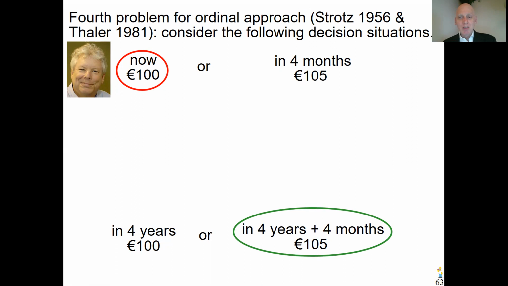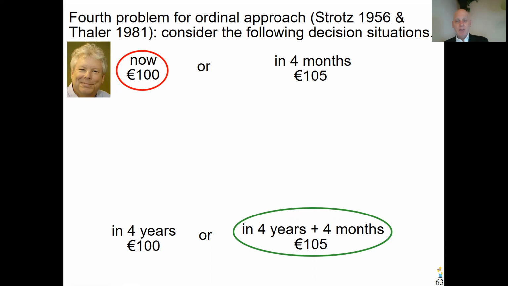I must make a big ceteris paribus condition, more than in other things we discussed. I must assume that in these 4 years, nothing relevant changes. You didn't really become a different person. You didn't receive new information that money has a different meaning for you or anything. So a big ceteris paribus condition must be made. But then the choices, I will argue, are probably irrational.